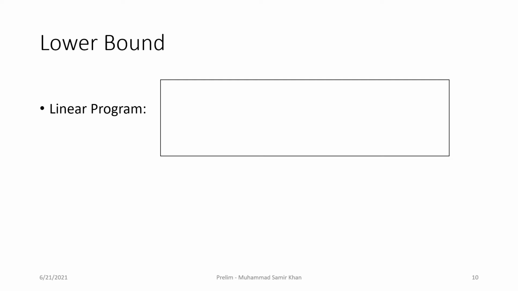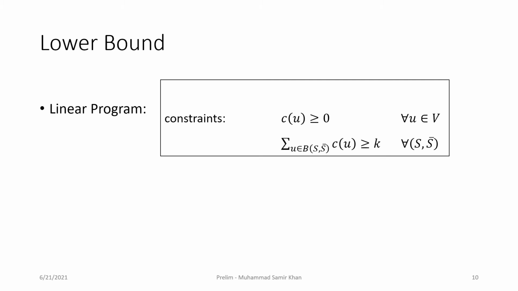By extending the two-party lower bound, we get a linear program for the multi-party equality problem. Under the local broadcast model, the linear program assigns capacities on nodes. These capacities must be non-negative. Furthermore, for any two-way partition of the nodes, there must be at least k bits exchanged between the two parts.